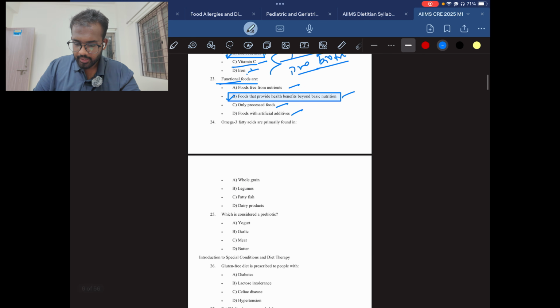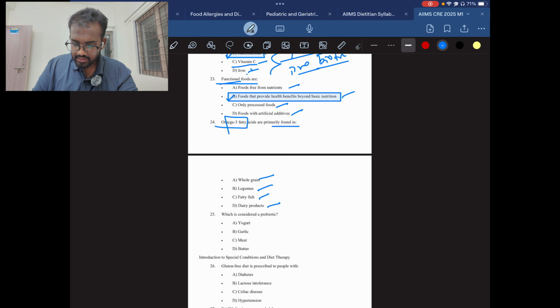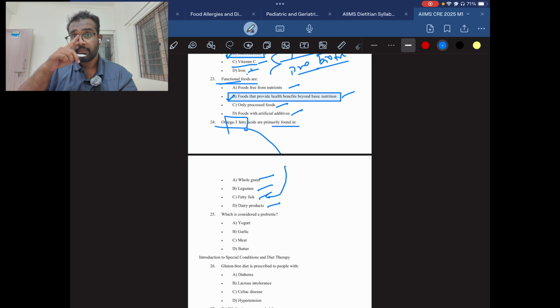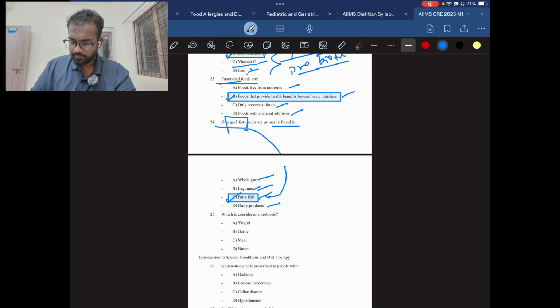Then question number 24. Omega-3 fatty acids are primarily found in whole grains, legumes, fatty fish, dairy products. So always remember, if omega-3 fatty acid is mentioned and together with that they have mentioned a fish source, a marine source, then always tick the non-veg marine source. Okay, animal based product, because fatty fish has a lot of omega-3 compared to legumes. So always pick the non-vegetarian part, especially if it is from the marine sources. So the answer will be C.